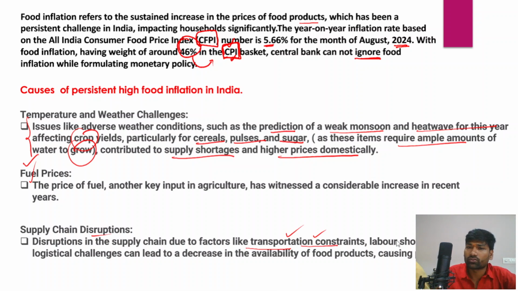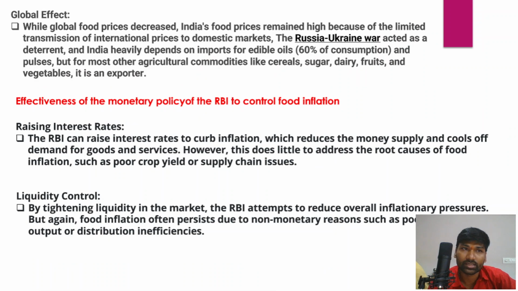And there's also a lot of labor shortage in the Indian agriculture sector, because wages are low and women are not getting adequate wages, and that has been creating labor shortages. In fact, people are also migrating from rural areas to urban areas, and there are a lot of logistic challenges. All these factors have been leading to a decrease in the availability of food products, and that has been causing prices to rise.